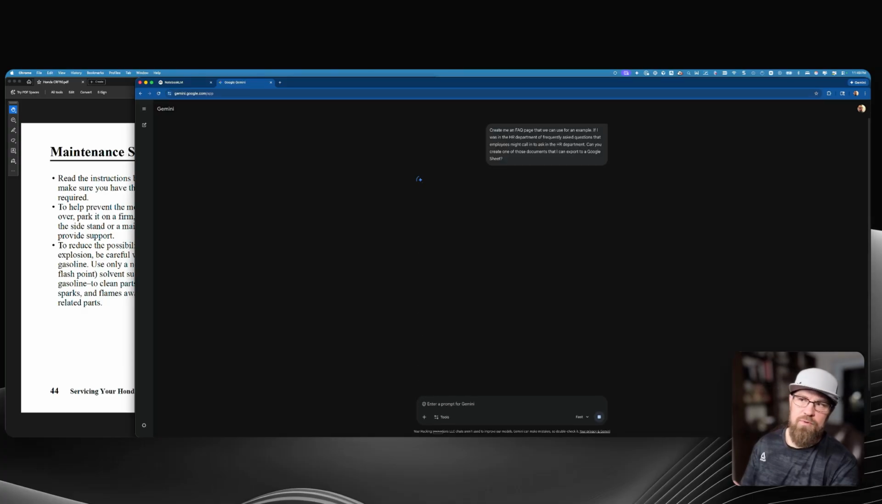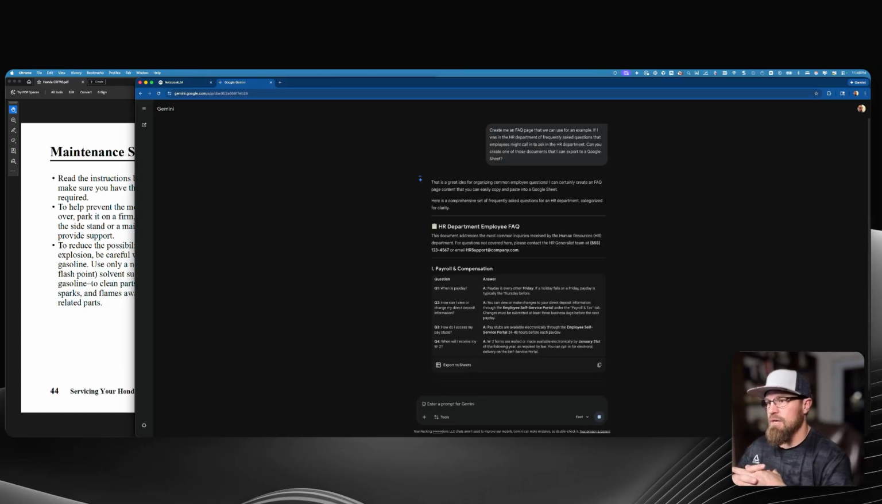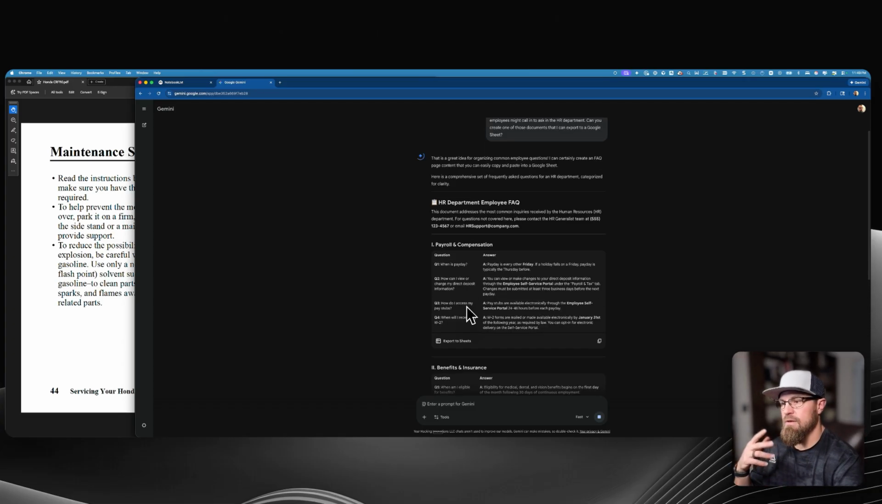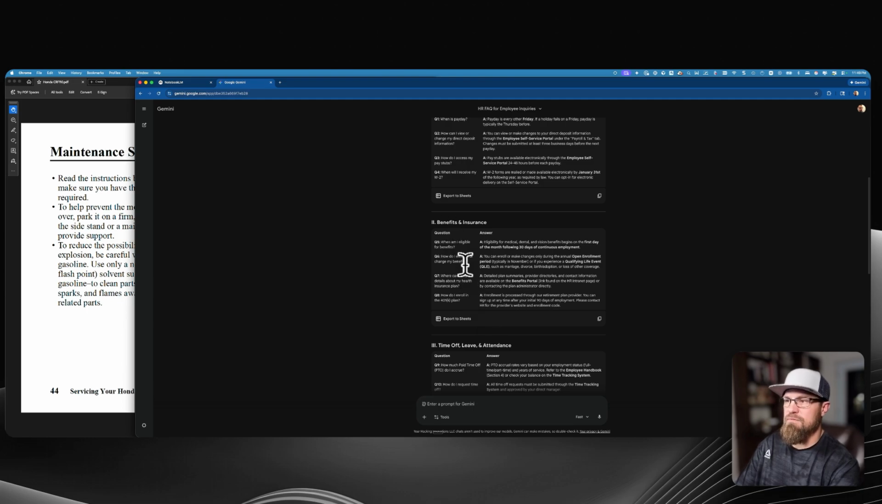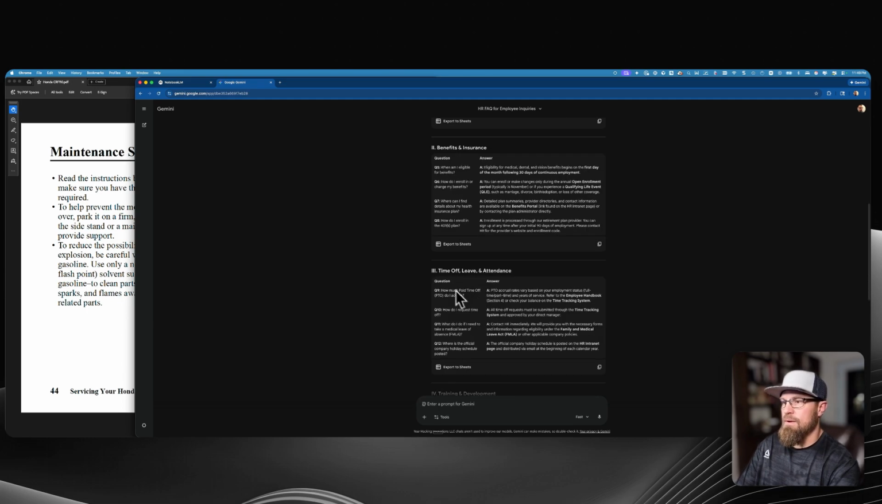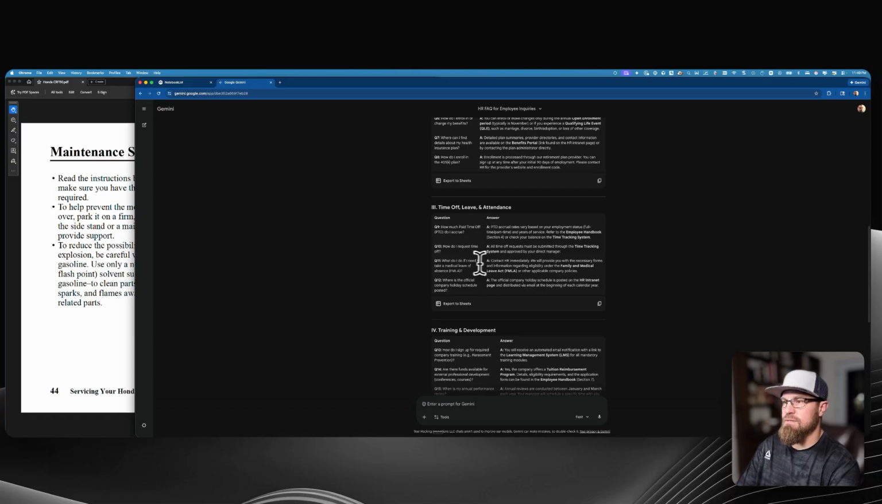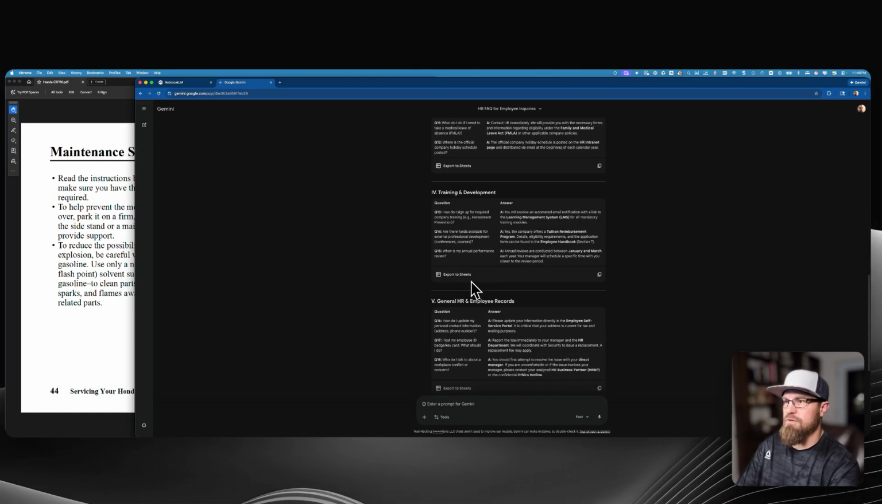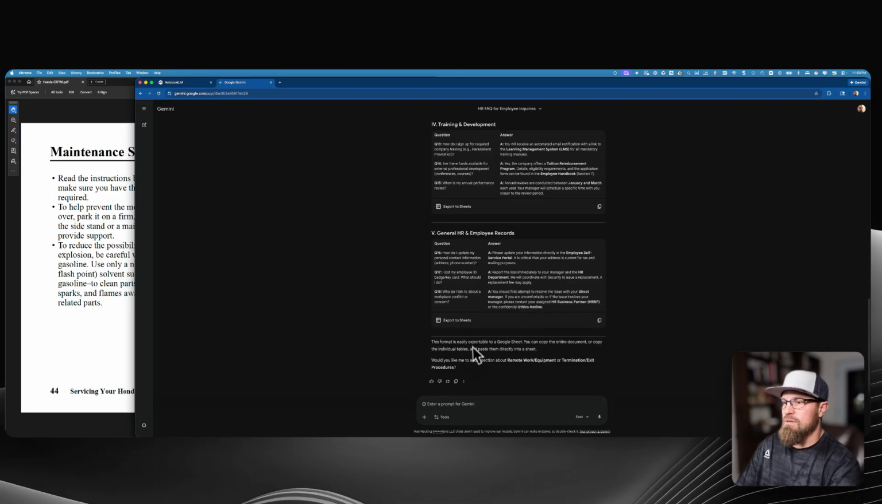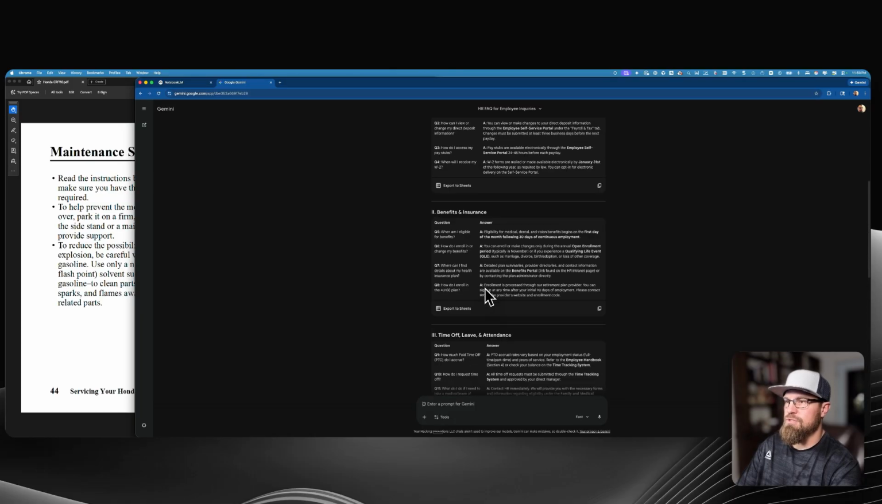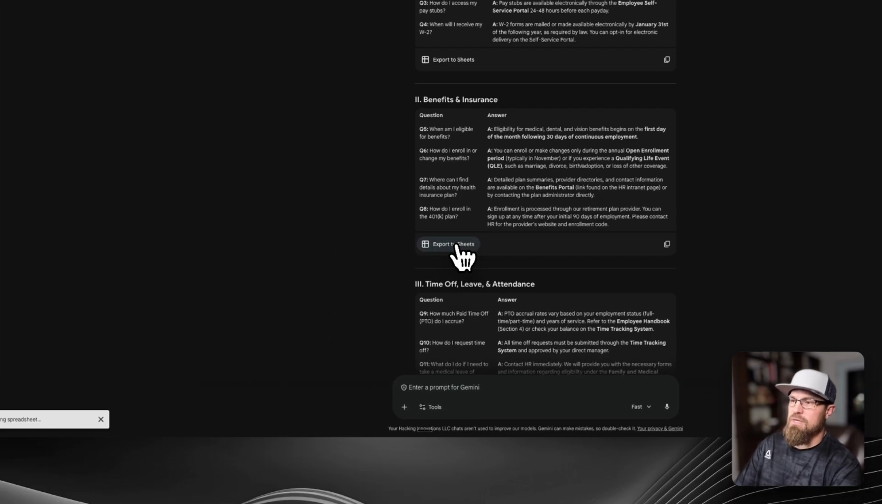So what better way to do this? Say I got some HR documents. If you look here, they've got payroll compensation, benefits and insurance, time off, leave attendance, training development, a lot of different things right here. Let's just go with the benefits questions. I could see that. So what I'm going to do is hit export to sheets.